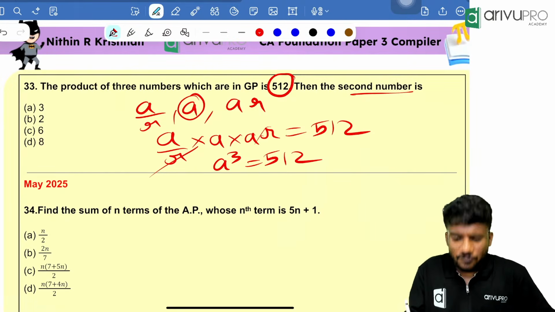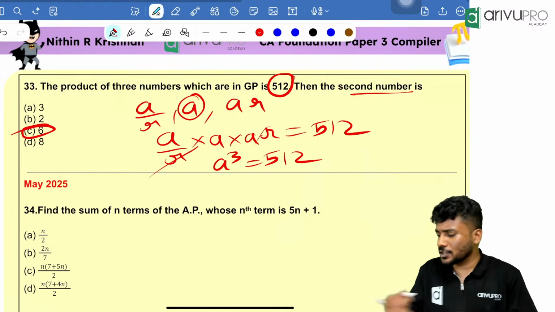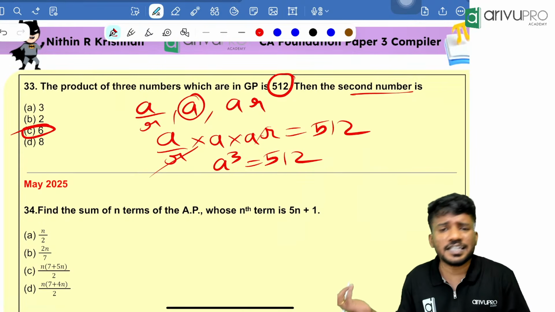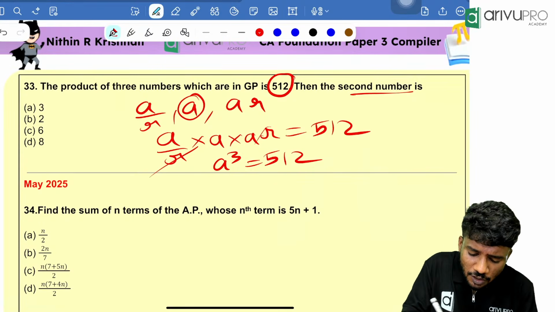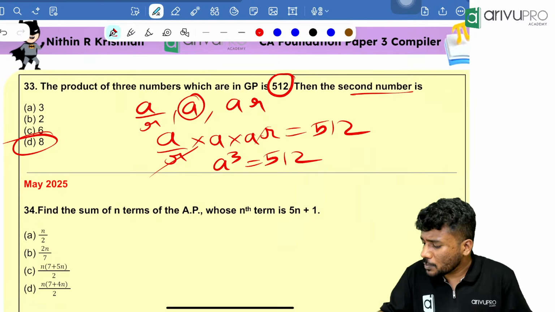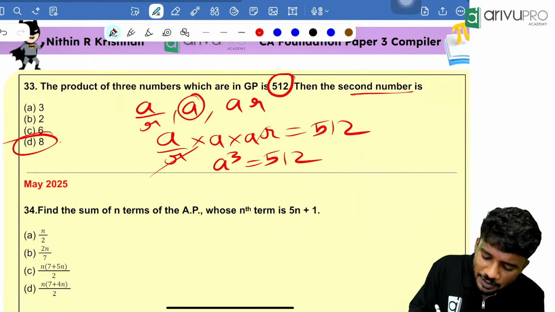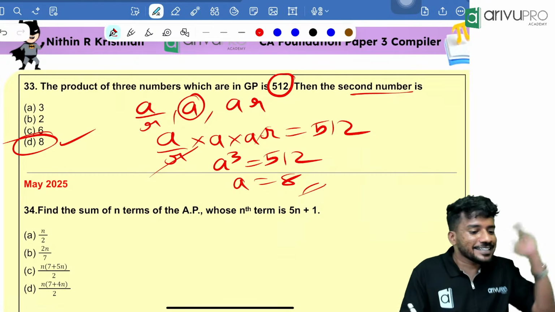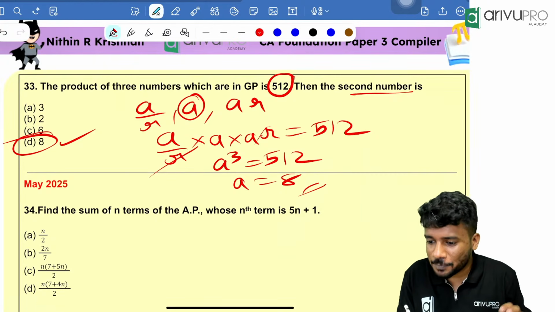So people, which cube is 512? Take your calculator and option hit. 6 cube is how much now? Check one by one. 6 into 6 into 6 is not giving that, which means option C is wrong. Try option D. 8 cube is how much? 8 into 8 into 8 is 512. So a is equal to 8. The second term is 8. Direct answer. Right answer, Venkat, Pavani, everyone.